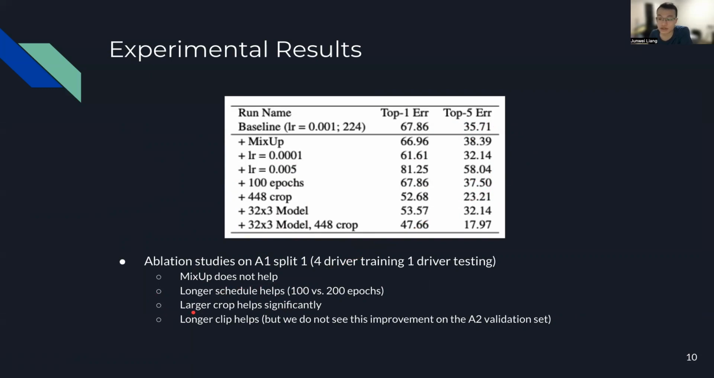And obviously, a larger spatial crop model helps significantly. So you can see here with a 448 crop versus the 224 crop model, we reduced the top 5 error by 12%. And longer clips help. In this table, we can see it helps by a small margin, 35 versus 32. But we did not see this improvement on the A2 validation set on the leaderboard.